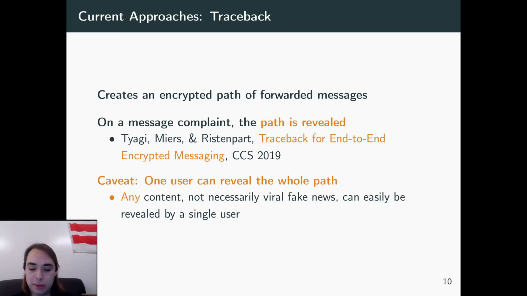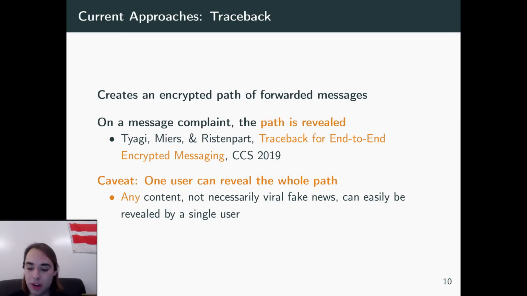So if you have some sort of chain of custody of a document and someone along that chain of custody decides to report it for whatever reason, well, now that whole chain of custody is revealed, and so is the document, by a single user, right? And obviously that document isn't viral fake news, it's just a random document.